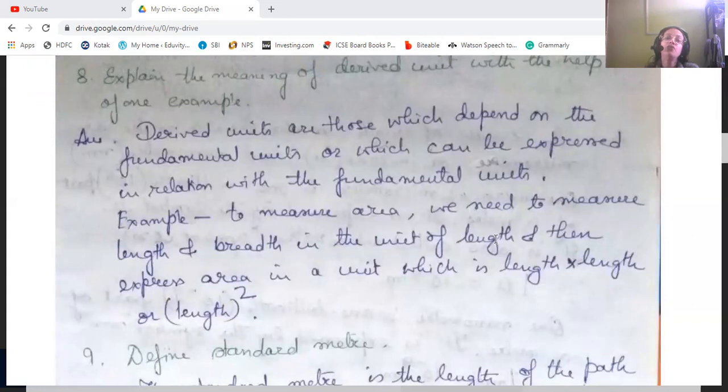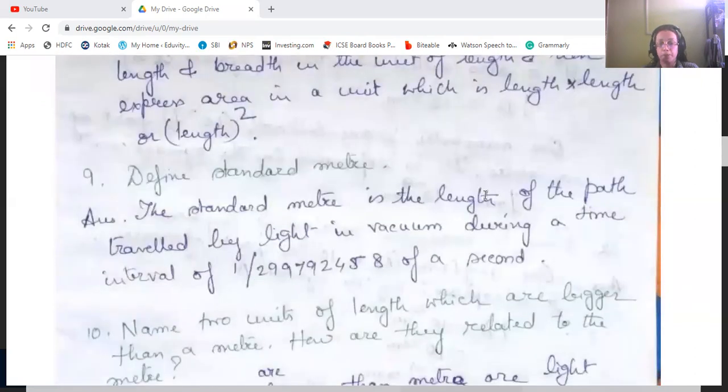Now define standard meter. The standard meter is the length of the path traveled by light in vacuum during a time interval of 1 by 299,792,458 of a second.